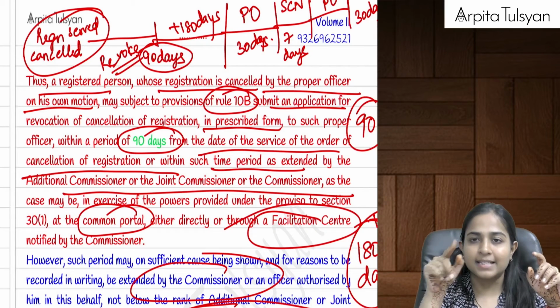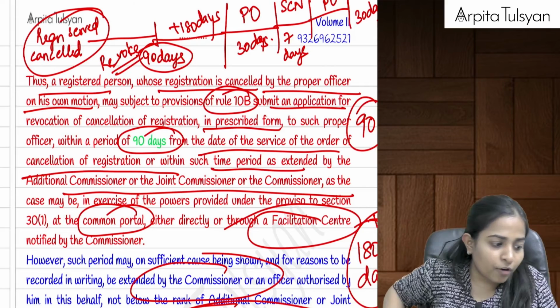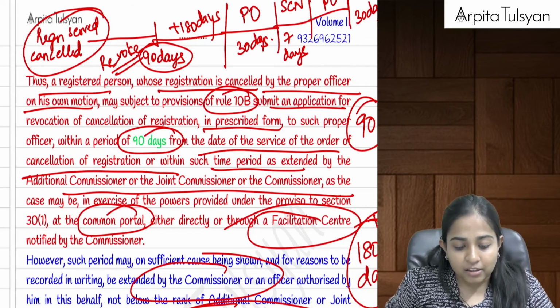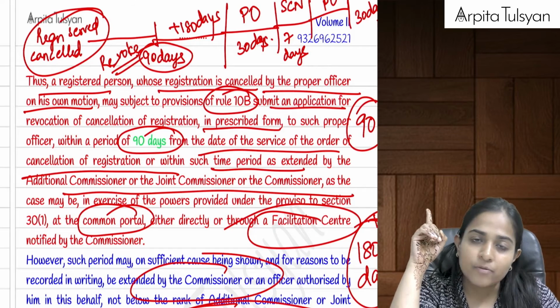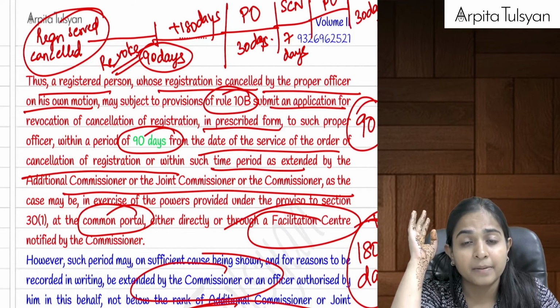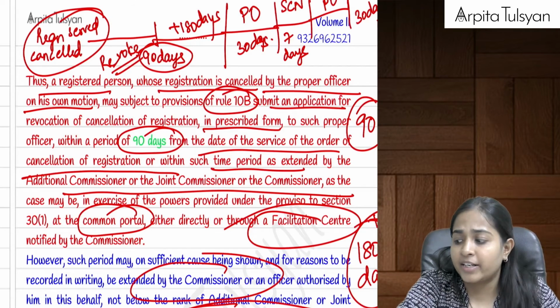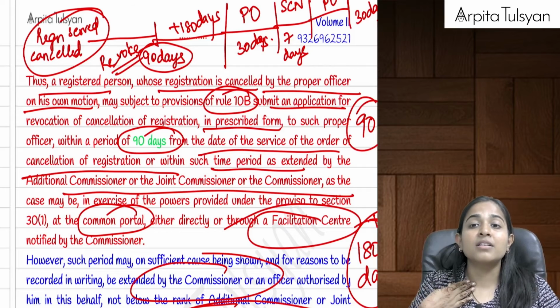Now let's say the department cancelled my registration. It will serve me the order of cancellation. Just try to understand: it will give me a show cause notice to which I was supposed to reply within a period of 7 days. Imagine my reply is not satisfactory, so it will pass a cancellation order. It has given me the cancellation order, and it was served on me.